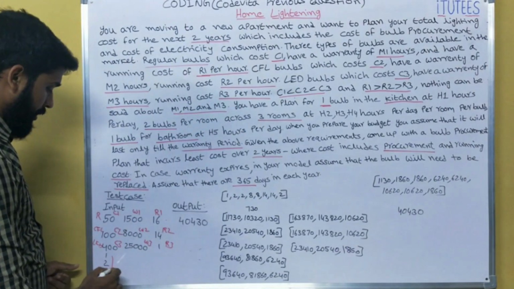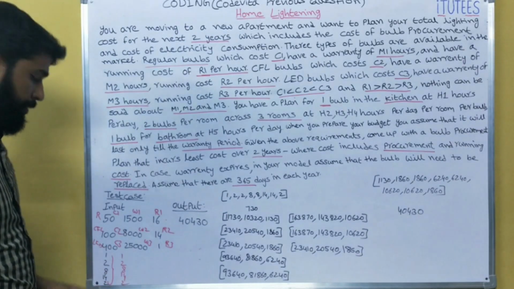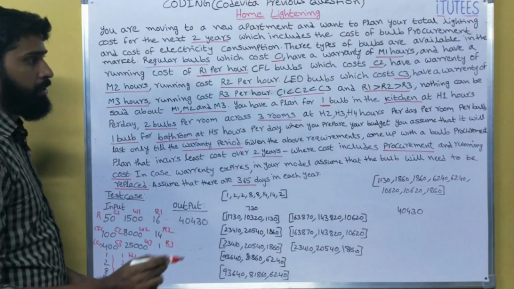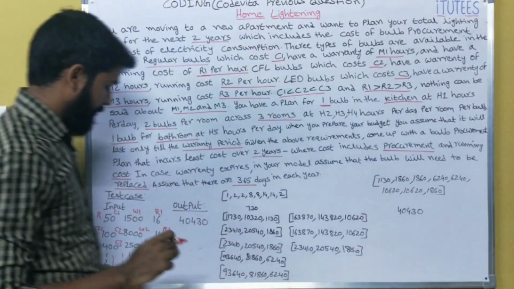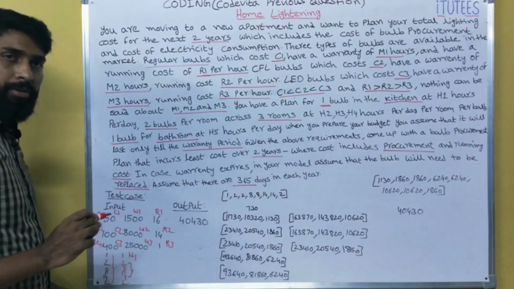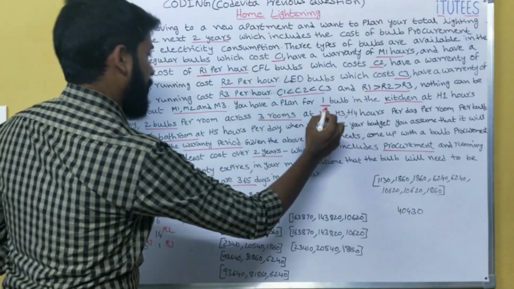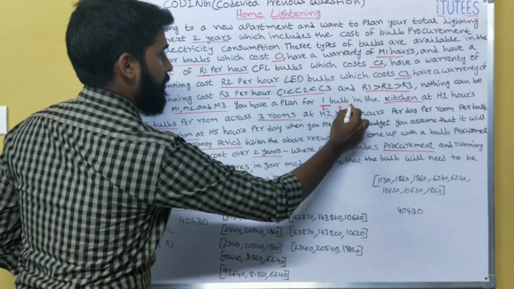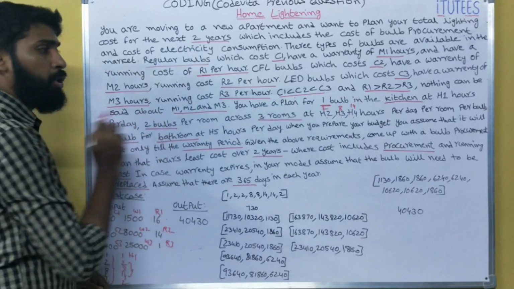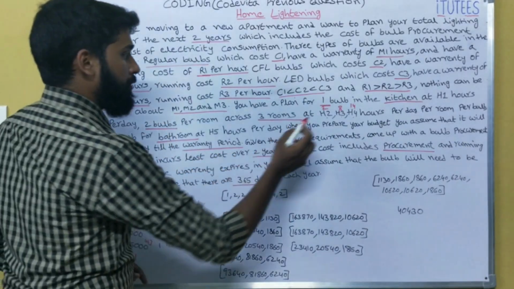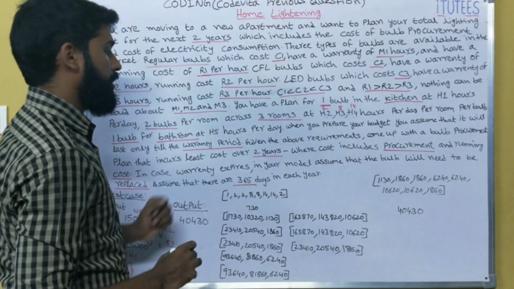So these are the hours: 1, 2, 8, 14, 2. What that means? The H1 is 1. That means you have a plan for one bulb in the kitchen at 1 hour. Next 2, 8, 14. These are the 3 rooms: H2, H3, H4. H2 is 2 hours. H3 is 8 hours. H4 is 14 hours. So that means in these 3 rooms there are 2 bulbs, and each operated 2 hours and 8 hours and 14 hours in these 3 rooms.